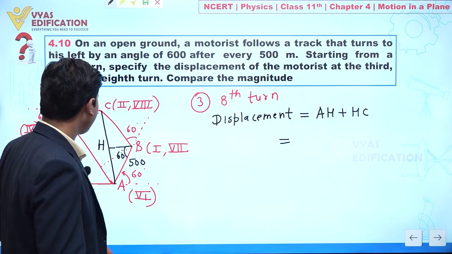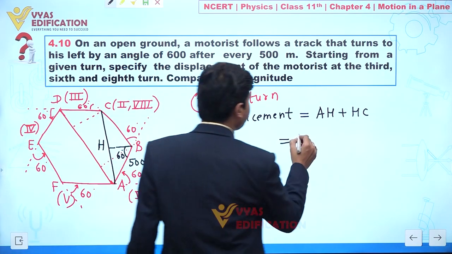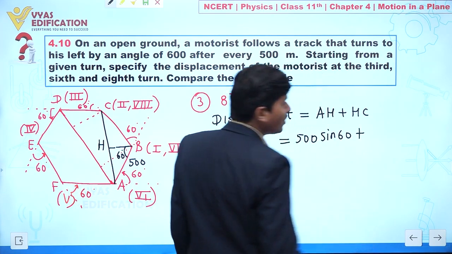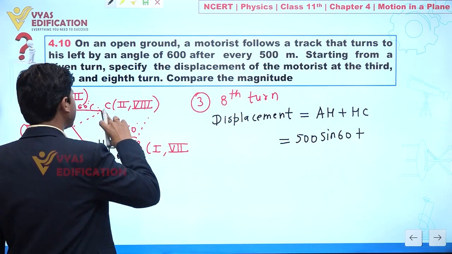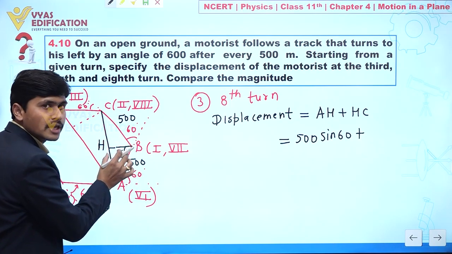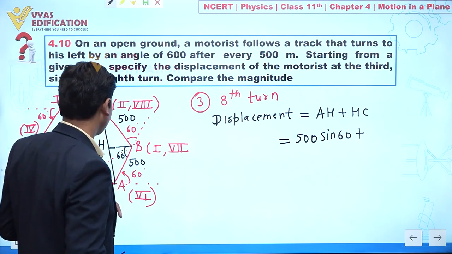The value of AH is 500 sin 60, so this is equal to 500 sin 60 plus the value of HC. HC is again 500 sin 60. Yes or no?